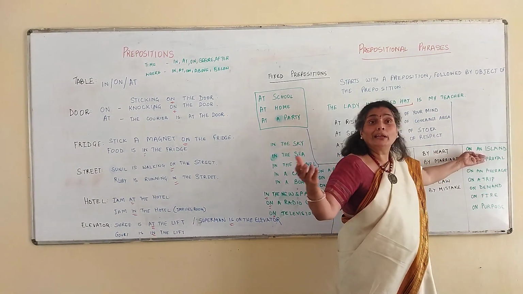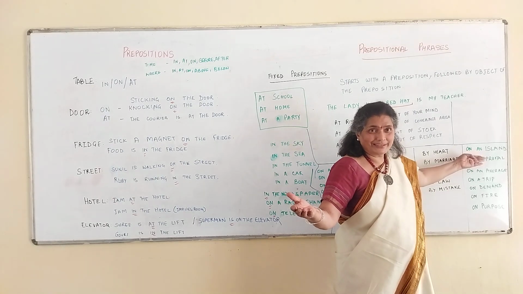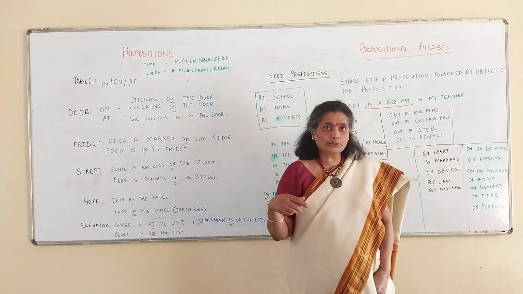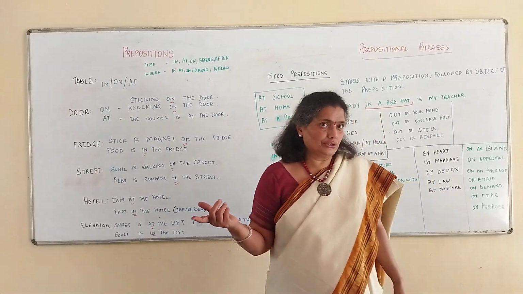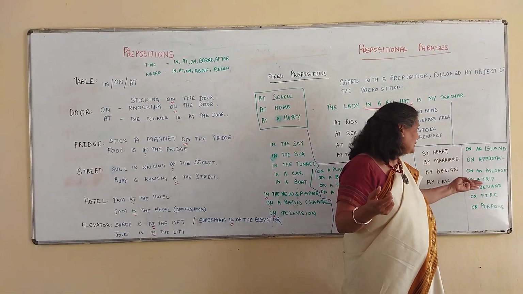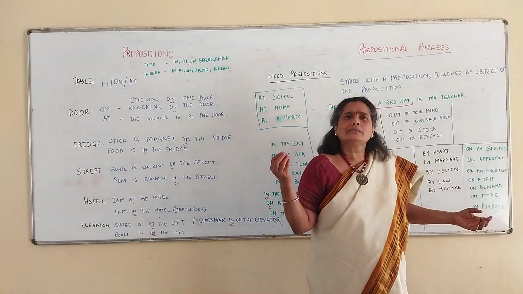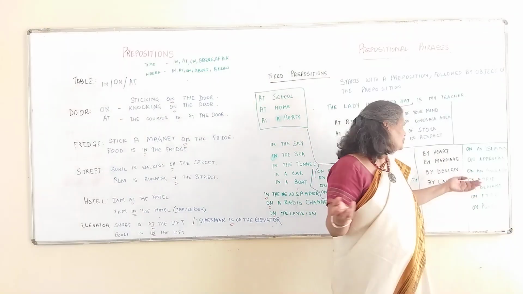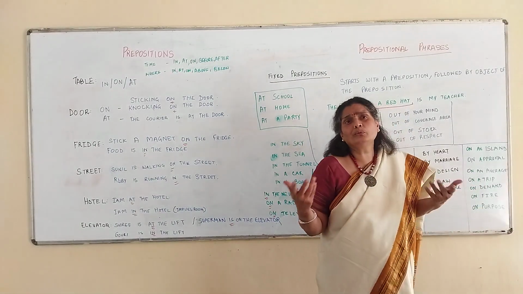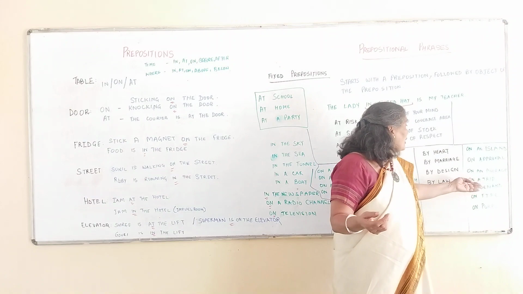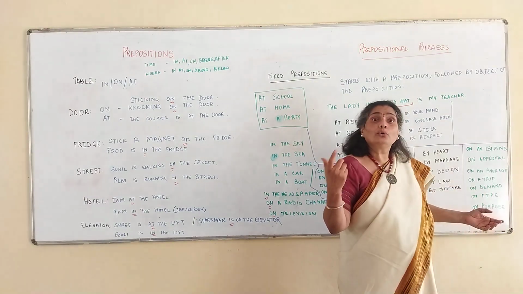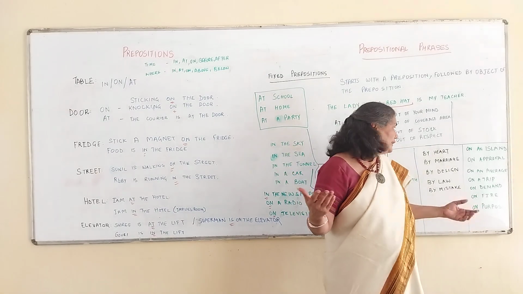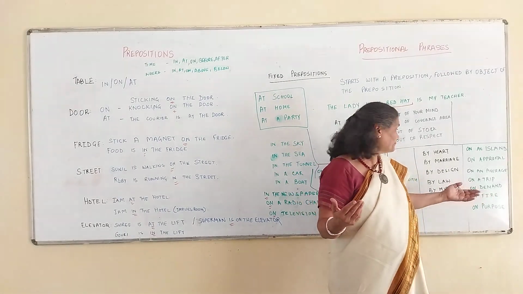The party was on an island. Isn't that interesting? The party was on an island. And on approval of the proposal, the grant will be sanctioned. Right? So on approval is another one. On an average, students score 40%. On an average, students are weak in English. Right? On a trip. I was on a trip to Scotland, for example. Would you like to join me?